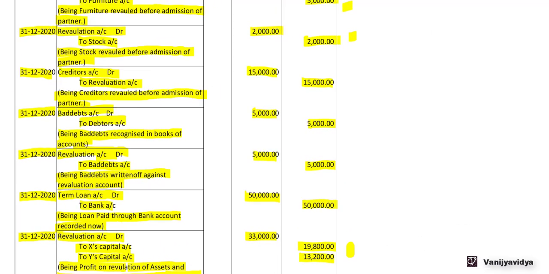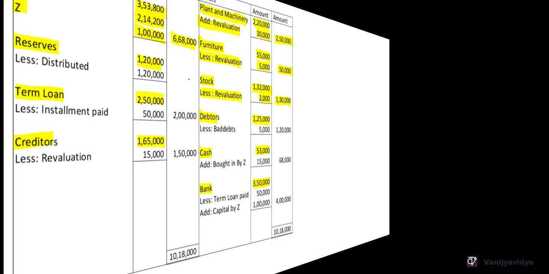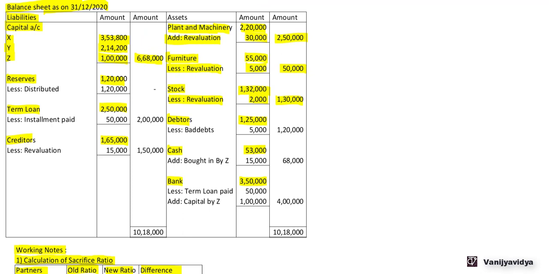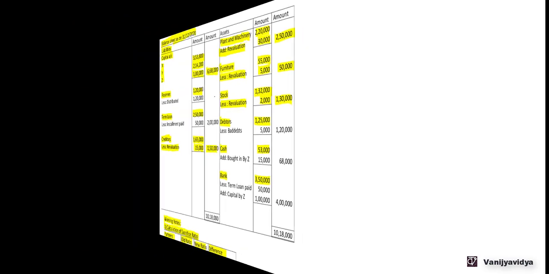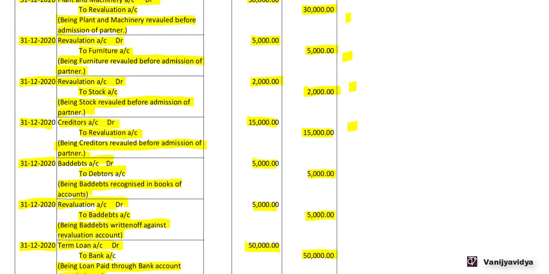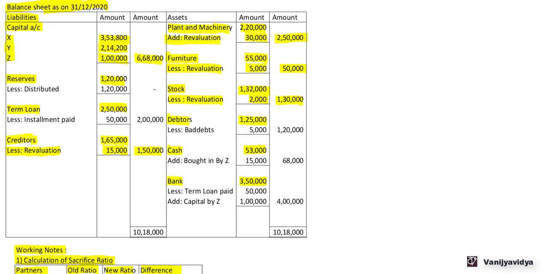Creditors account debit to revaluation account 15,000. So now here the creditors account is debited. So we have reduced the balance in the creditors by 15,000. Creditors 1,65,000 less revaluation 15,000, so it comes to 1,50,000. Bad debts account debit to debtors account 5,000. Again there is a bad debt and there is a reduction in the balance of the debtors by 5,000. Debtors 1,25,000 less bad debts 5,000, so balance is 1,20,000.